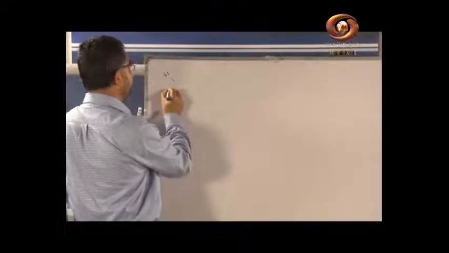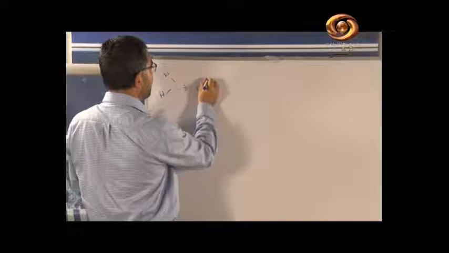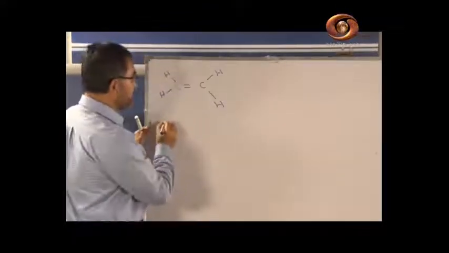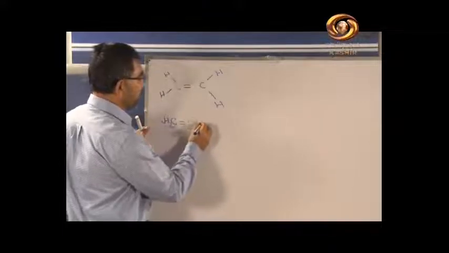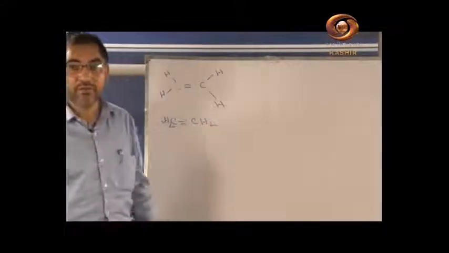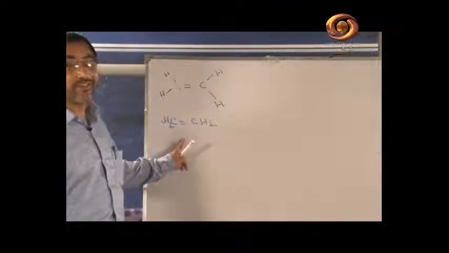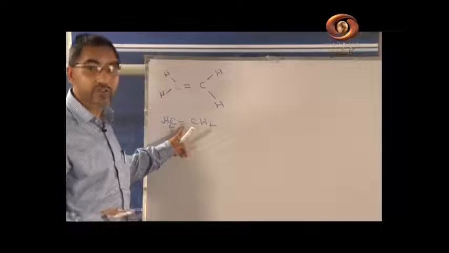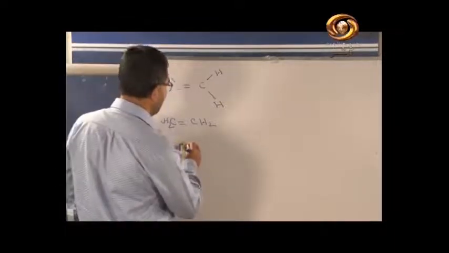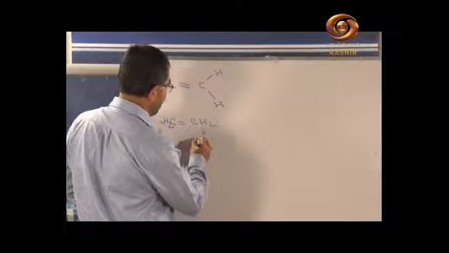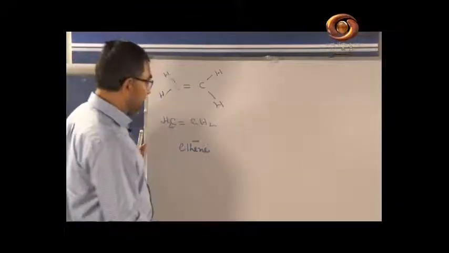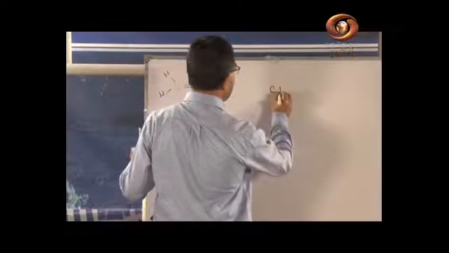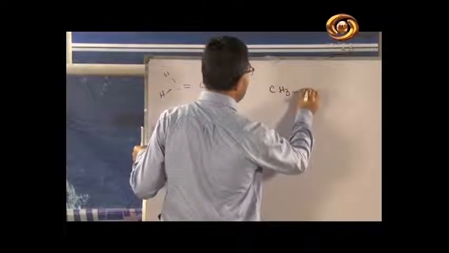If you recall, CH2 double bond CH2. What is the name of this compound? Simple compound, is it? CH2 double bond CH2. What is the name of the compound? Yes, the name of the compound is, sir, it is ethene, because ene means double bond. It is the unsaturated. It is ethene, E-T-H-E-N-E, ethene, simple.